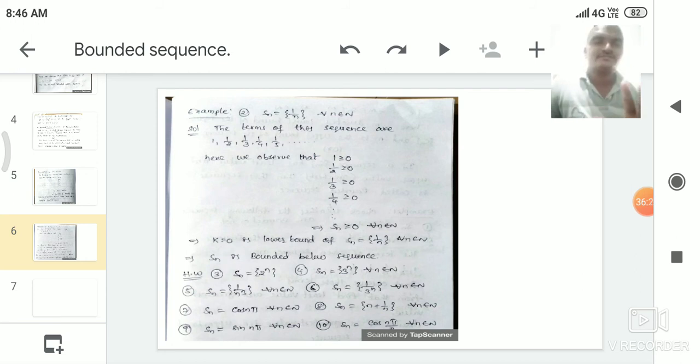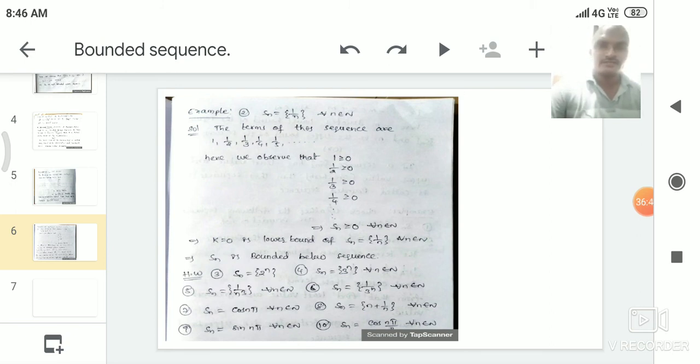So this sequence contains a least value, that is equal to 2. Therefore this sequence n plus 1 by n is a bounded below sequence. Whenever the least value exists, the sequence is called bounded below. Whenever the greatest value exists for the sequence, then the sequence is called a bounded above sequence.